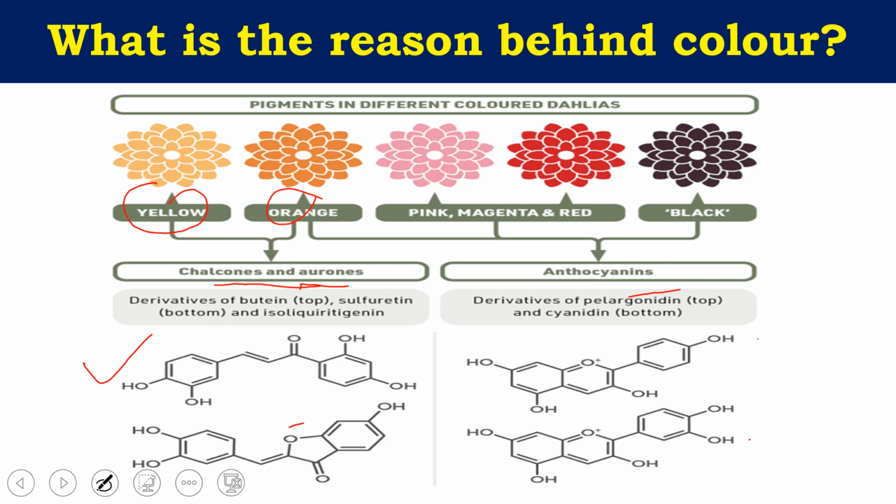In the orange flower, another family of pigment can also contribute, that is anthocyanin. Various sugar molecules can attach to anthocyanin molecules such as pelargonidin and cyanidin, which results in orange, red, and pink. So this is how color is produced. Chalcone and aurone are mainly for yellow and orange, and anthocyanin and their sugar derivatives give pink, magenta, red, and black color.